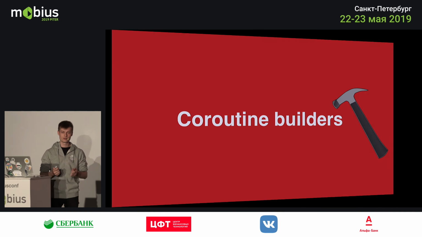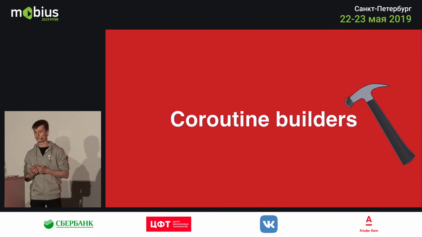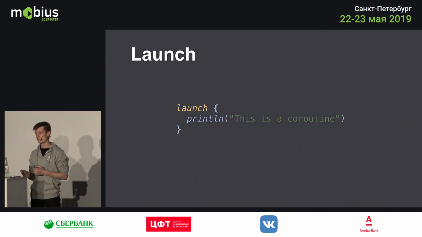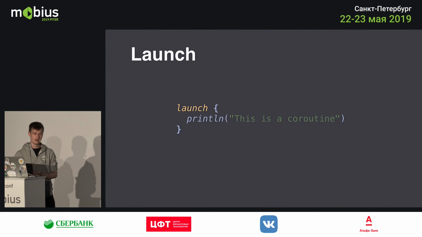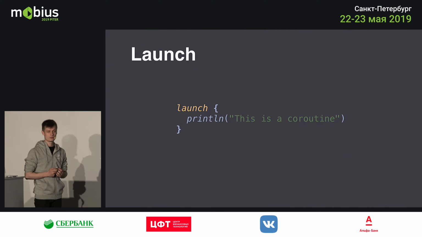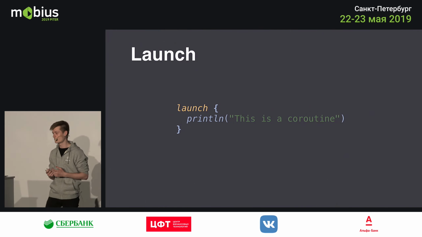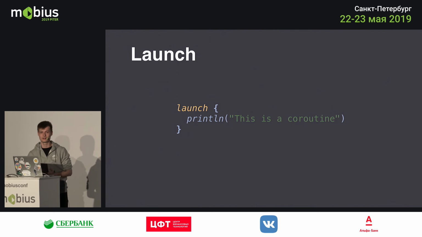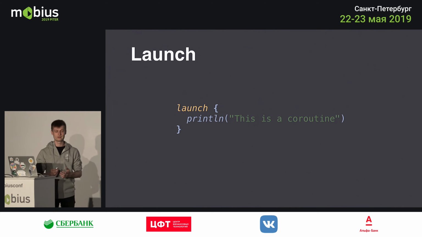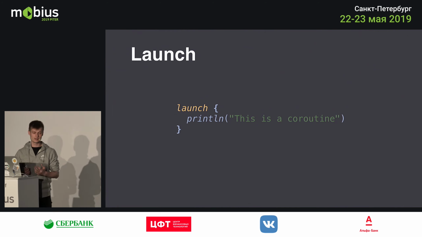So of course, let's start with coroutine builders. A very simple builder, or the one you'd usually use, is the launch function. You use the launch function, and within it you get a lambda, which will be executed in the coroutine. So for example, it should print "this is a coroutine" in a different thread or a different coroutine, right? But it's not that simple.